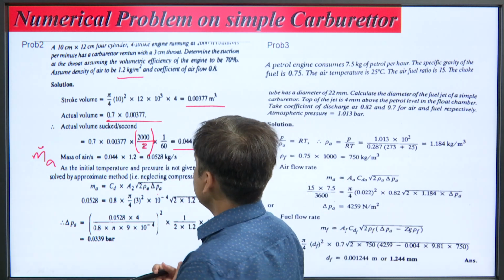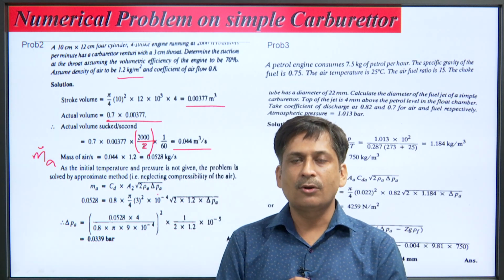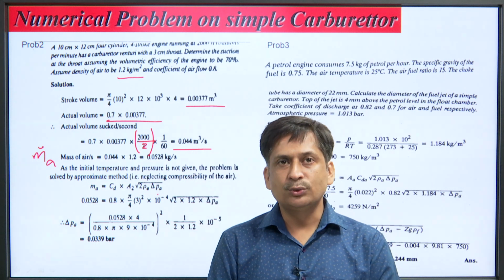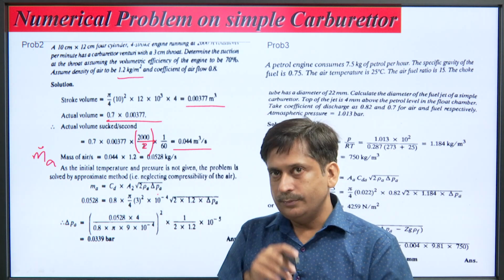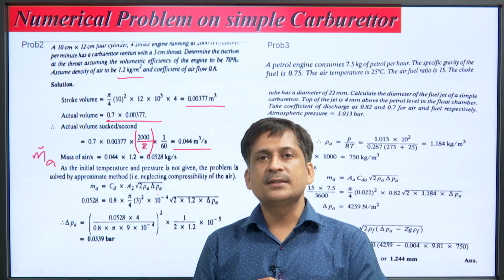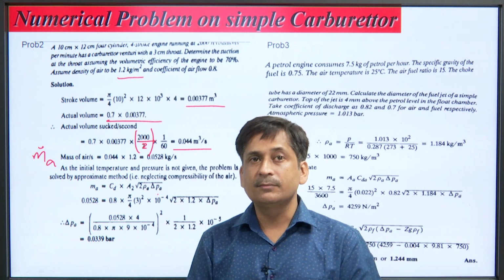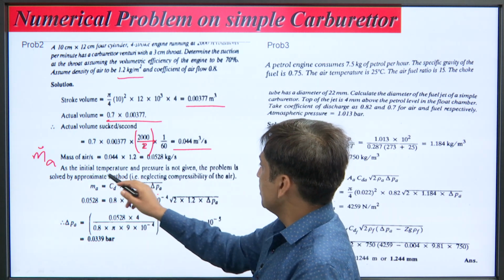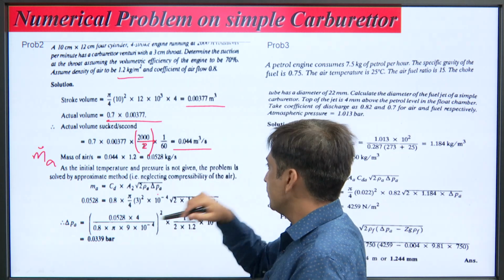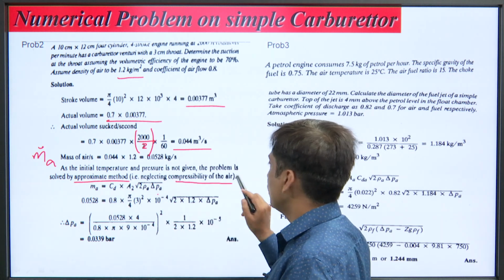Now, as the initial temperature and pressure are not given to you, we can take the advantage that density remains constant, we can assume it, and you have to write in the problem that as the initial temperature and pressure are not given, the problem is solved by an approximate method, that is, neglecting the compressibility of air.